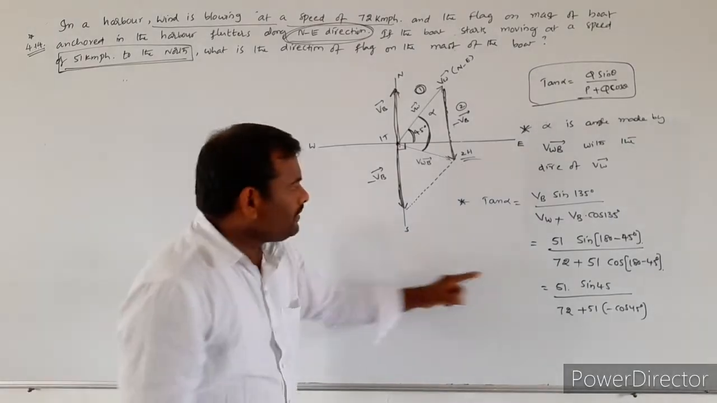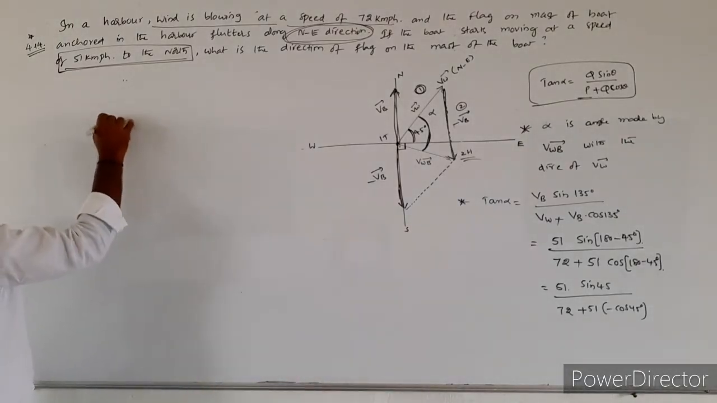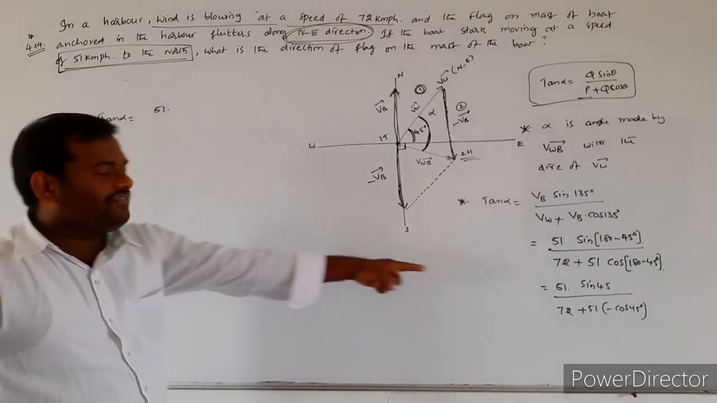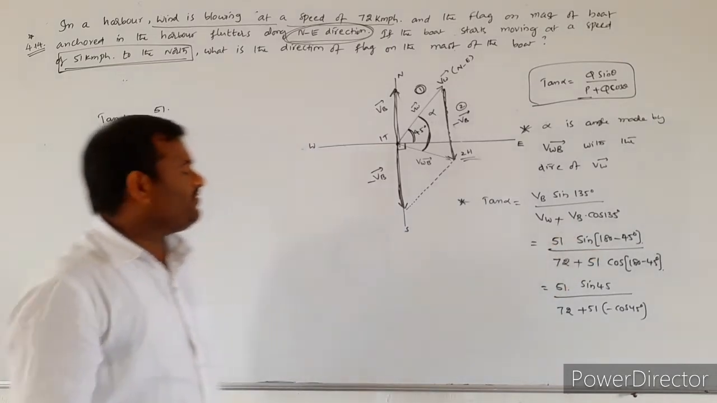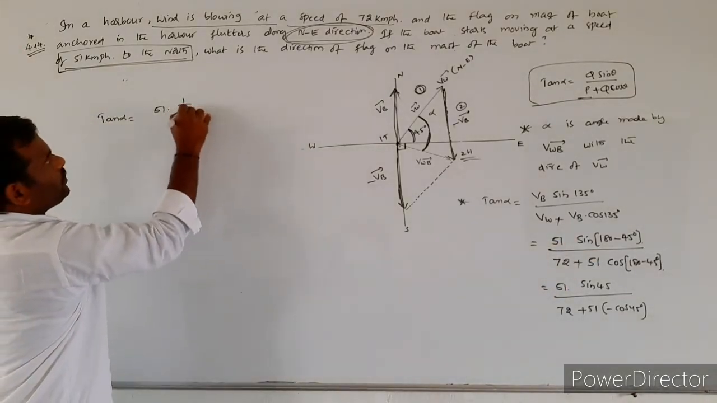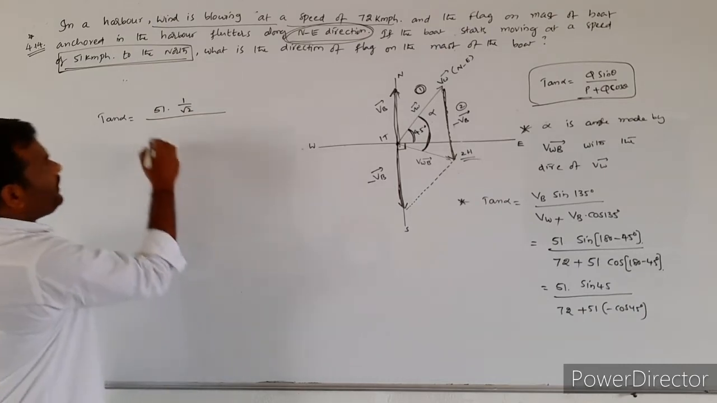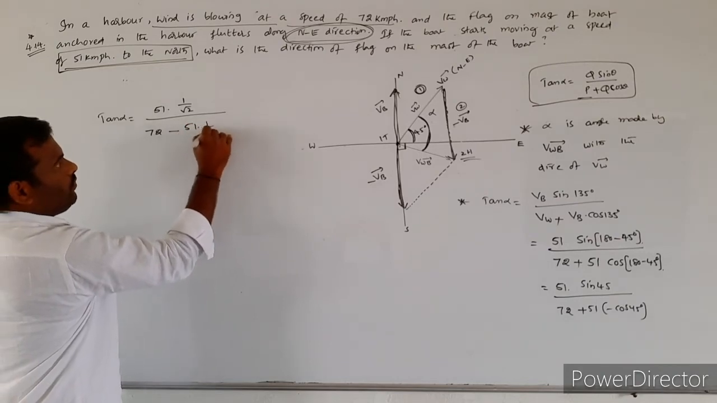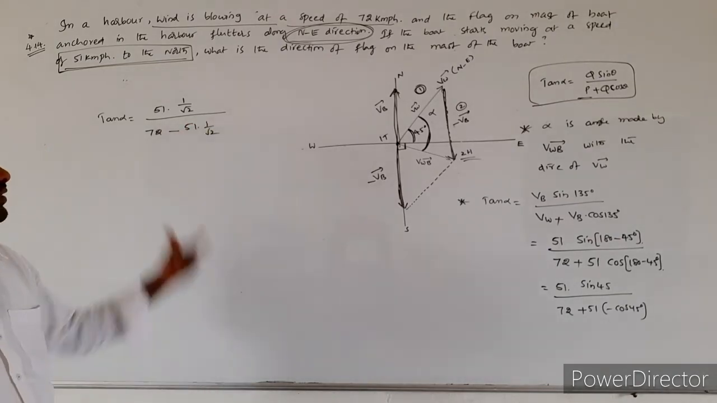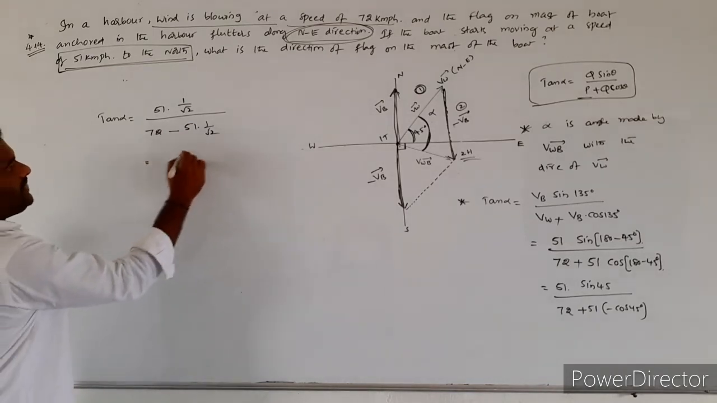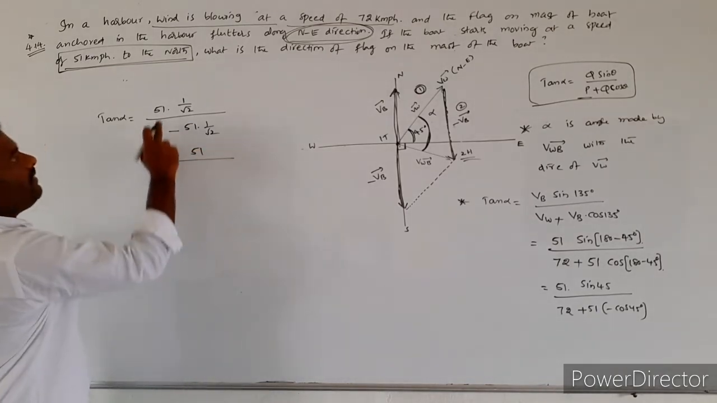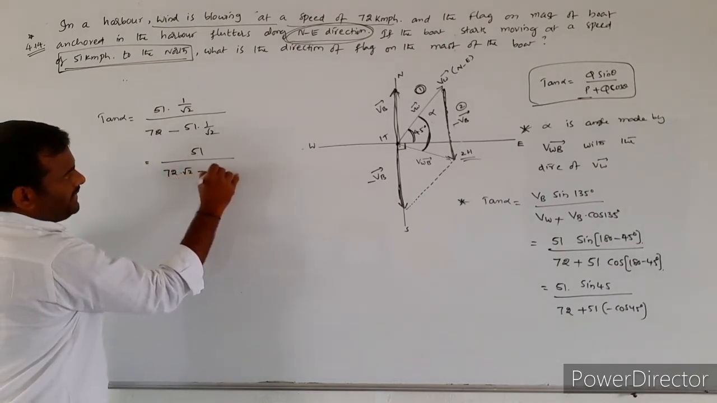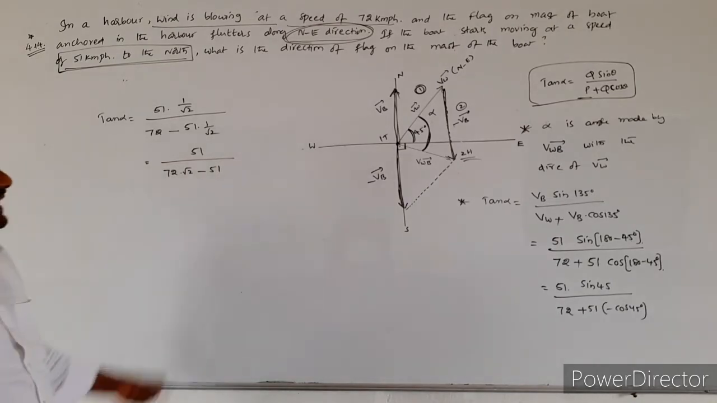Now, tan alpha is equal to 51 sin 45 over 72 minus 51 cos 45. Sin 45 is equal to 1 by root 2. Again 51 into 1 by root 2. If you take the LCM and do the calculation, you will get 51 by 72 into root 2 minus 51.